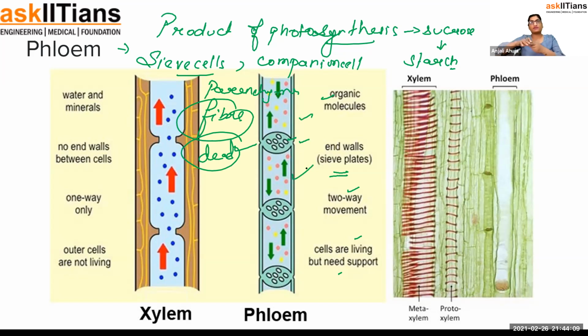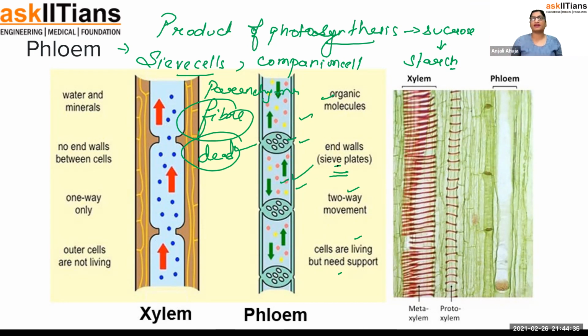So in the leaf, food is being formed, and it moves inside a little pipe-like structure. We call it the phloem, and it has different components in it. This is like a sieve tube, sieve cell, and filters are present. We call it a sieve plate, a plate with a filter, and then sieve tube, sieve tube, and then nearby that, the companion cell. Companion cells are additionally providing it support this way.